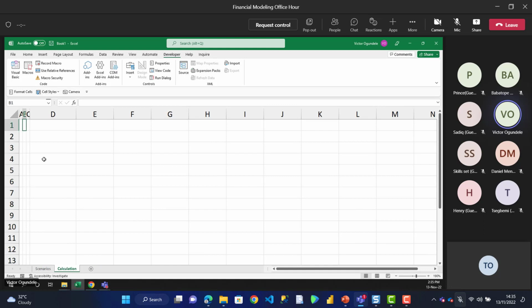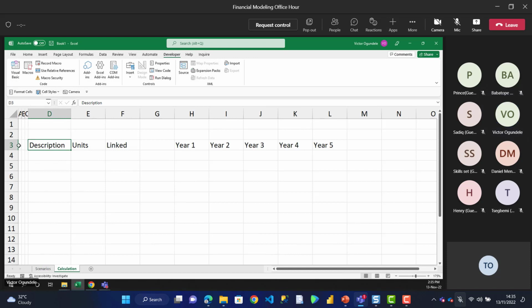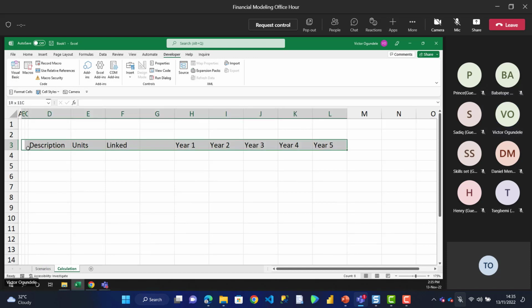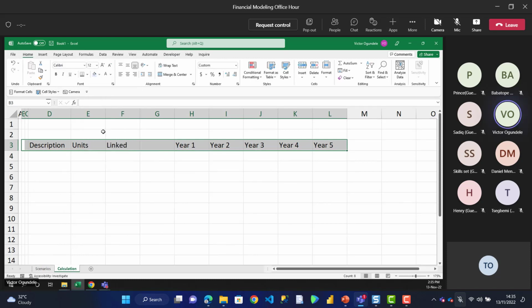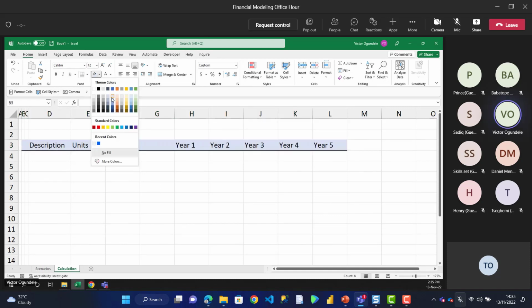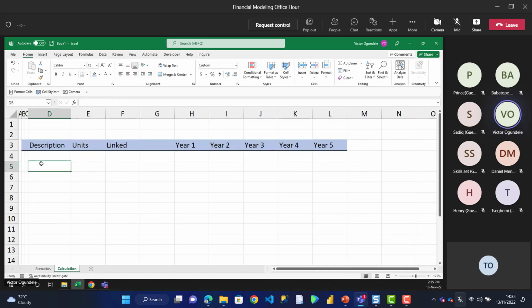So I'm going to call this, let's call this our period. Okay, so description, my unit. So this will become a linked cell style. Then we can have our year 1, then up to year 5. So let me just make it look good. Just make a border around it, and even fill it, something like that. Just doing some design work, don't mind.